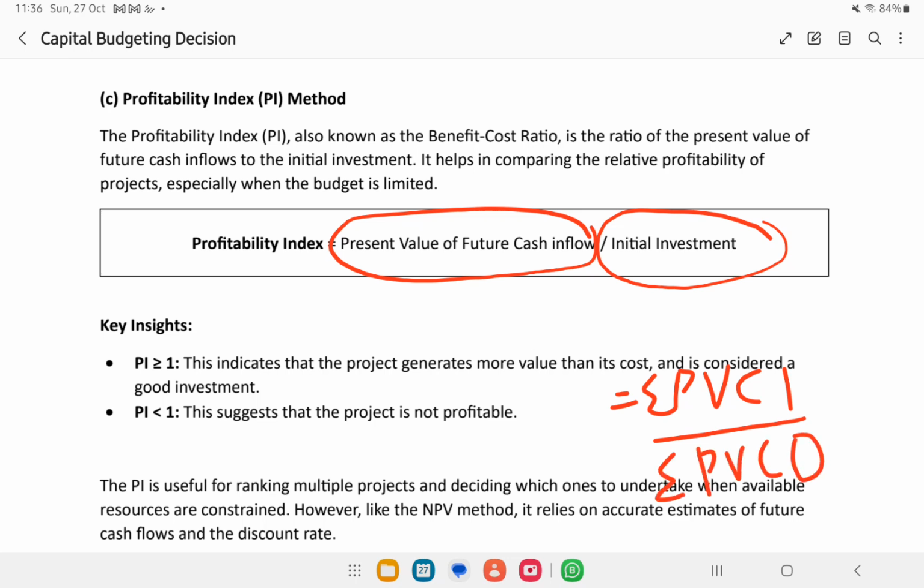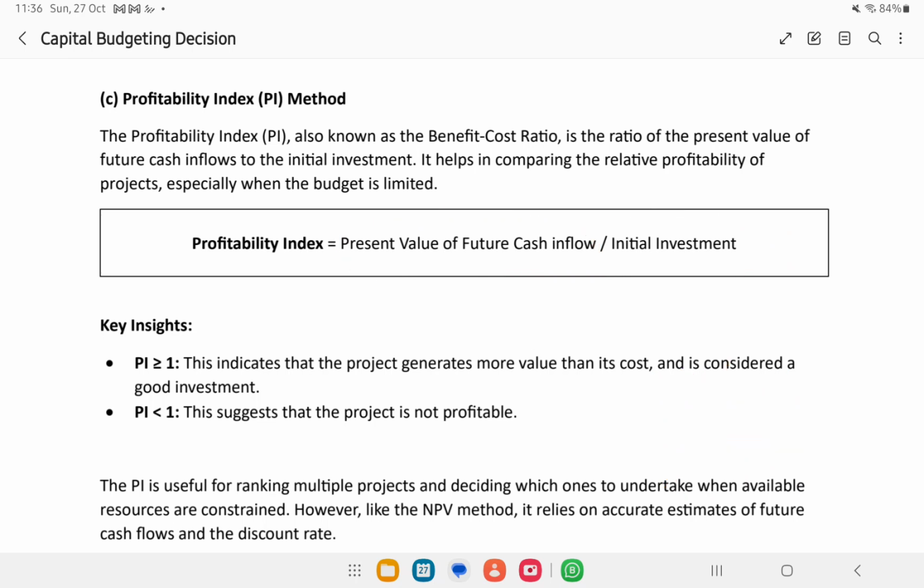Remember, we often don't speak about the present value of cash outflow because very often we make the investment at the current present date only. The present value for something we have done in the present is the same. We don't have to consider the time value in it. But in rare cases, they will have investment made over more than 1 year. In such situations, we will take the present value of our cash outflow also into consideration. Just leave it, I'm not making it complicated.